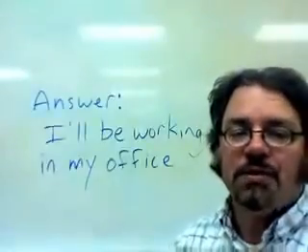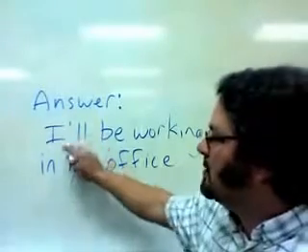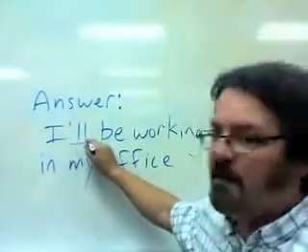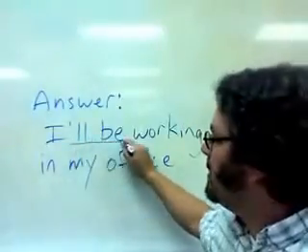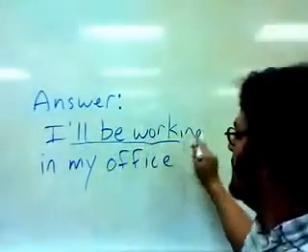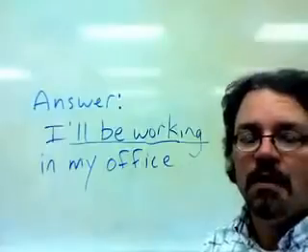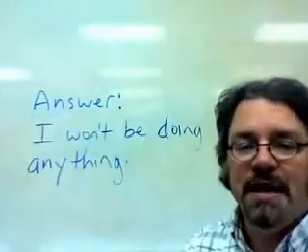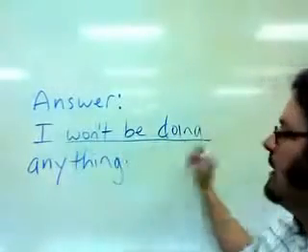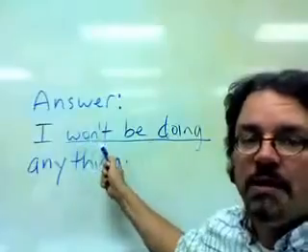And here's the answer to the question, I'll be working in my office. This is a contraction, I will. So here's the modal verb will, followed by be, and then the main verb is work with ing added to the end of it. If the answer is negative, you can say, I won't be doing anything. This is the contraction of will and not.